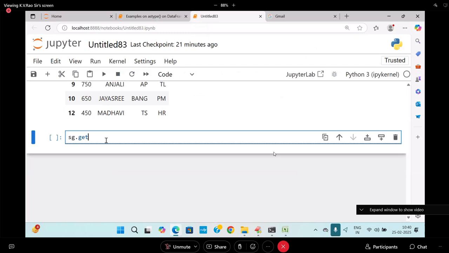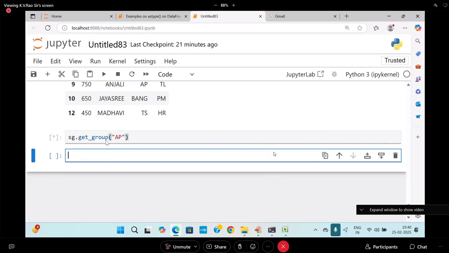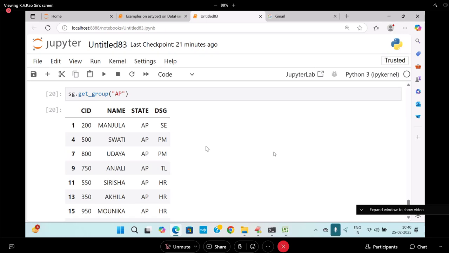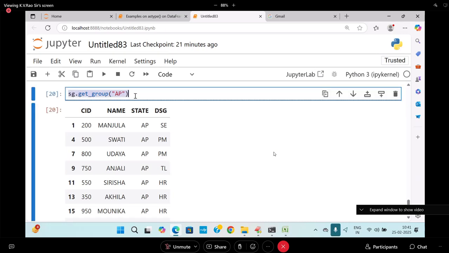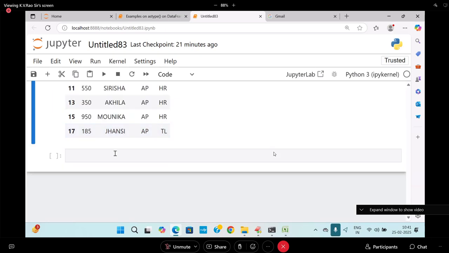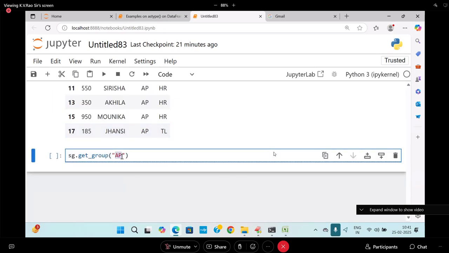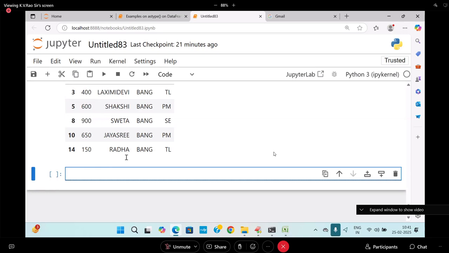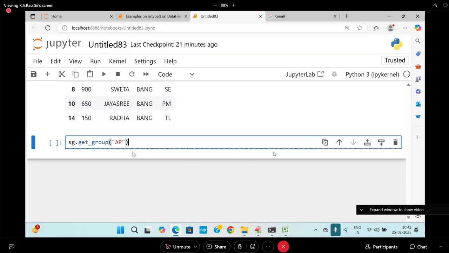Now I'm going to write get underscore group. Get underscore group of what am I writing? AP, I am writing it. What is coming now? AP group is coming. AP group is coming. Are you following me? Now, this is called what? Getting the group name data. What is the type it is going to be? It is called Bangalore group. We are getting Bangalore group. And you are going to get it once again called what? TS group. TS group you are getting it.